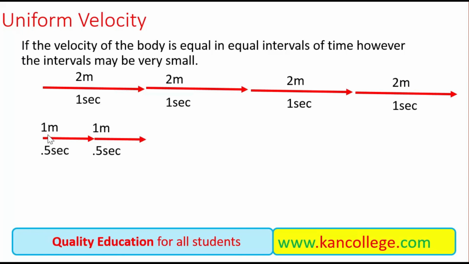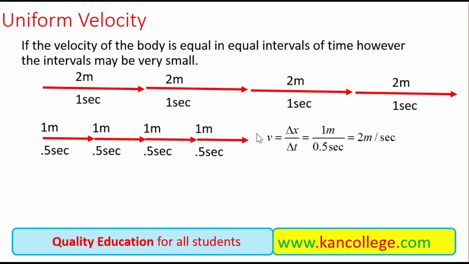If we get the ratio of 1 over 0.5, it will be 2. So the body is covering equal displacement in equal interval of time, and the velocity is 2 meter per second. In every 0.5 second, it is moving with the velocity 2.